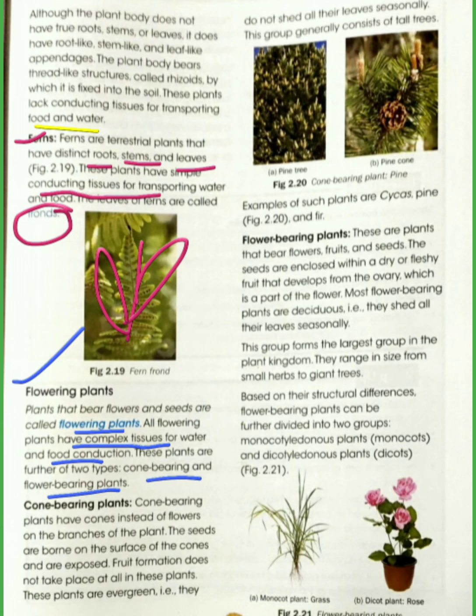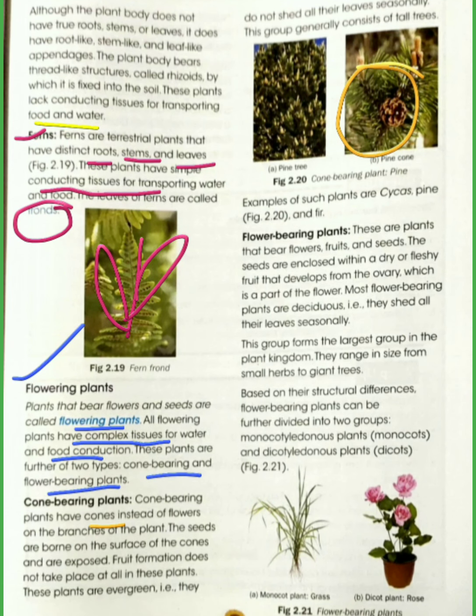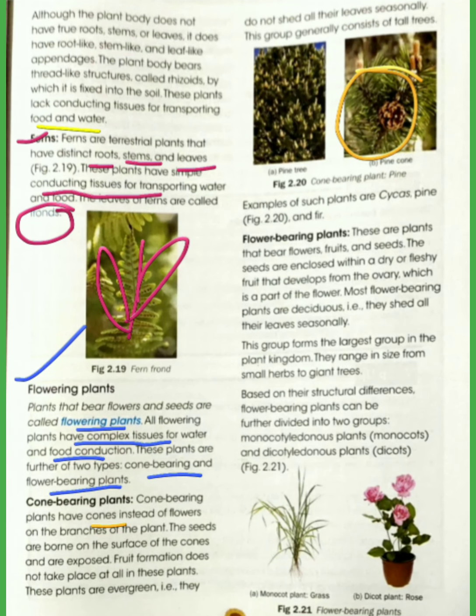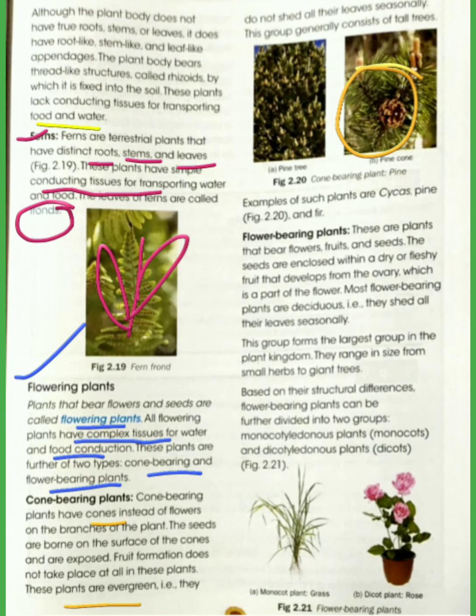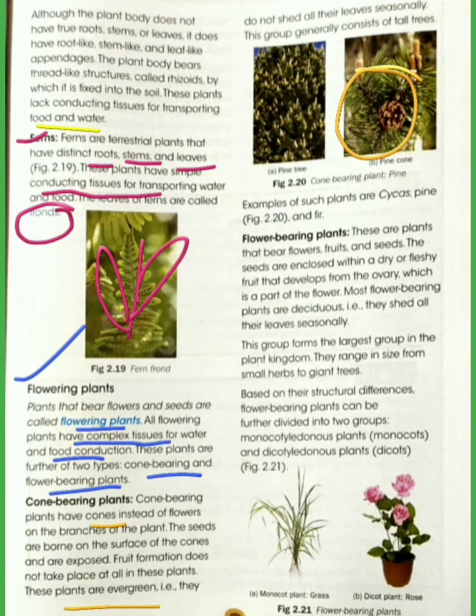So cone bearing plants have cones instead of flowers on the branches of the plants. Here the seeds are exposed and borne on the surface of the cones. Fruit formation does not take place in cone bearing plants. They are also called evergreen plants because they do not shed all their leaves seasonally. And this group generally consists of tall trees. Examples of such plants are cycas, pine and fir.